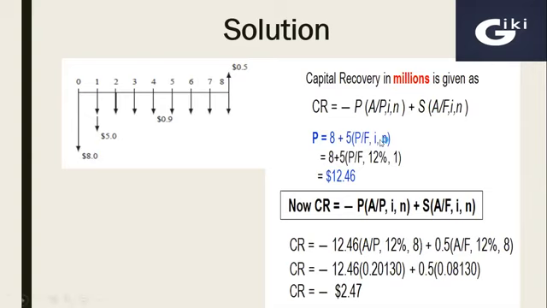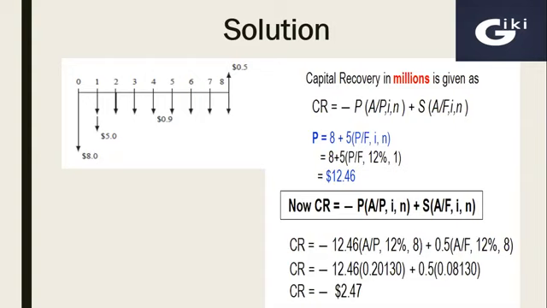So 5 million into P over F factor for 12%, that is the rate of interest, and N, that is the time period between time zero and 1 year. This will be equal to $4.46. Once added to the $8 million initial investment, the total present worth of investment will be $12.46 million.